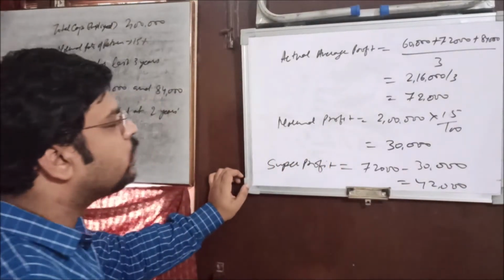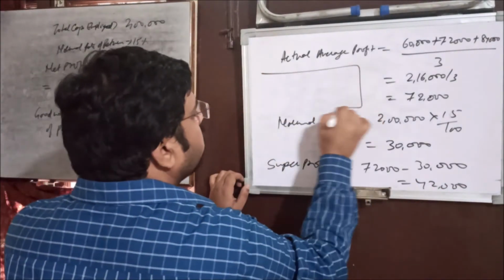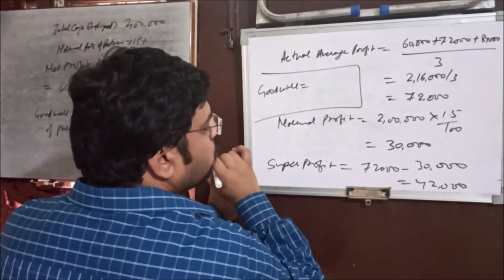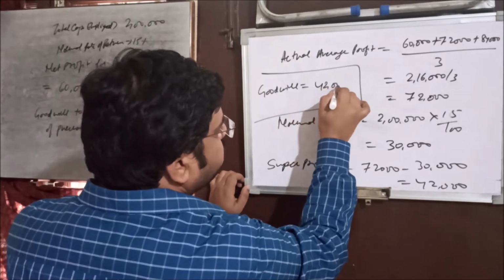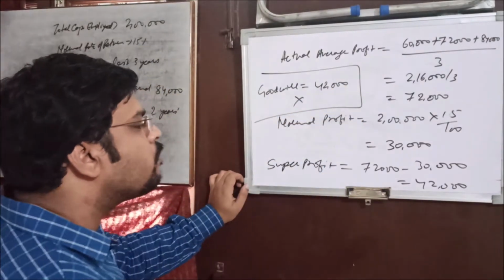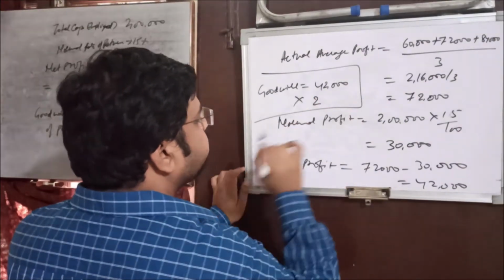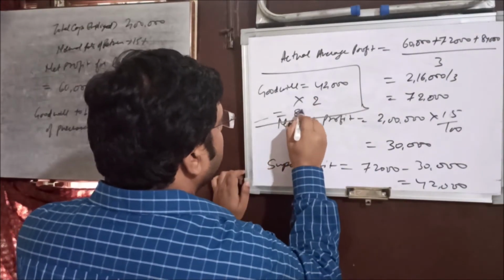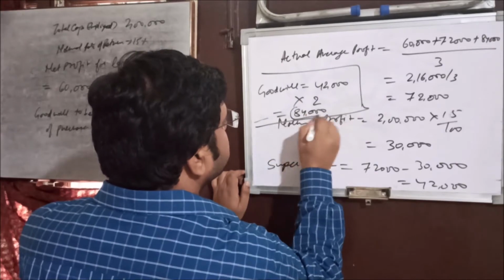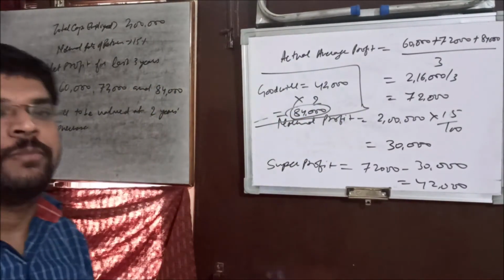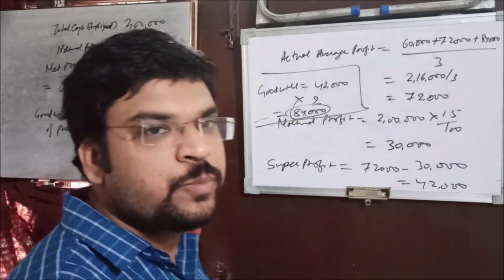Okay, now we need to calculate the value of goodwill. So how will goodwill be calculated? Goodwill is equal to super profit multiplied by the number of years of purchase, that is 2, right? So the total comes out to 84,000. This 84,000 is the amount of goodwill through the super profit method. Understood the concept of the super profit?